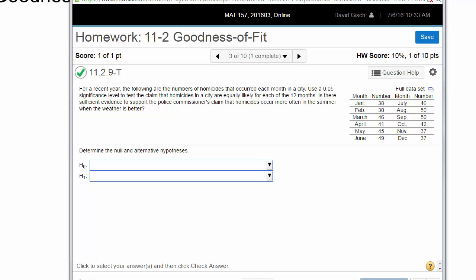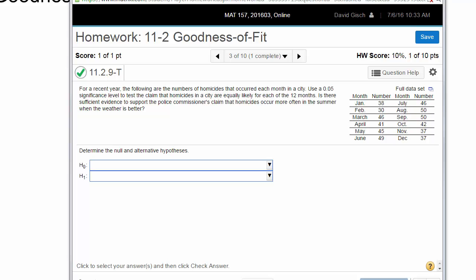All right, so let's go through a problem working on goodness of fit. So this problem says, for a recent year, the following are numbers of homicides that occurred each month in a city. Use a 0.05 significance level to test the claim that homicides in a city are equally likely for each of the 12 months. Is there sufficient evidence to support the police commissioner's claim that homicides occur more often in the summer when the weather is better?